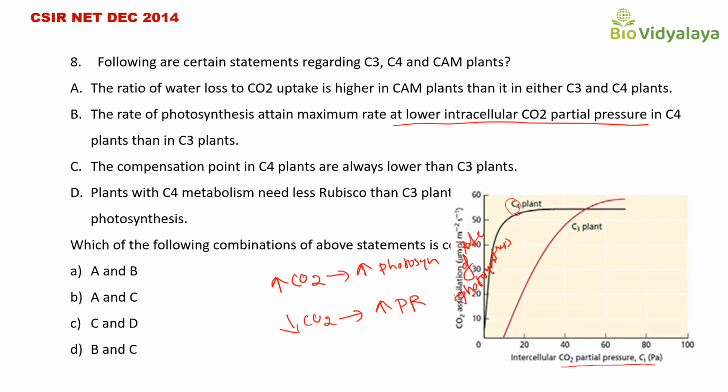C4 plants need lower carbon dioxide partial pressure, but C3 plants need more intracellular carbon dioxide partial pressure to attain its maximum photosynthetic rate. Okay. So the statement B is correct.